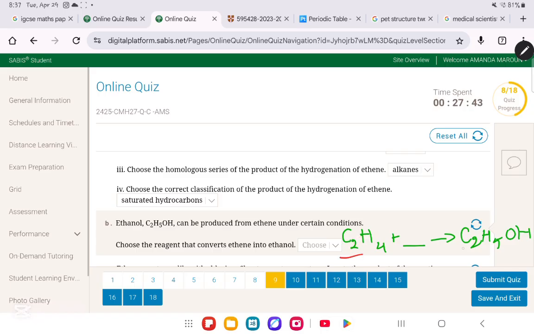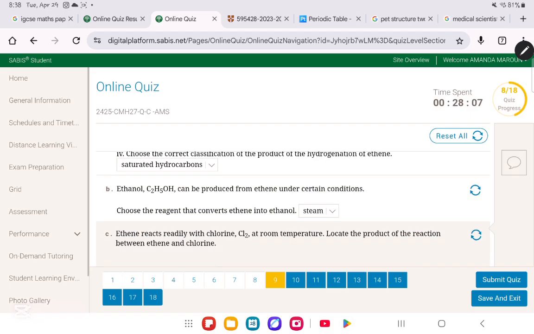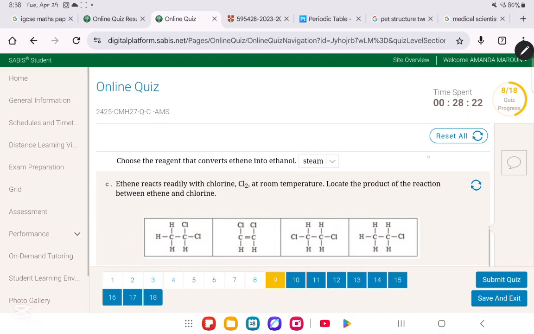Let us see what is the extra that has been added. We have 2 carbons over here, and over here we have 2 carbons. We have 4 hydrogens over here, and over here we also have 4 hydrogens. So you're going to be left with 2 H's and 1 O. So the extra reagent you added is H2O, but it has to be at a very high temperature. So very simply you can say steam instead of H2O. So definitely steam is the reagent that will convert ethene into ethanol. Or, if you want a general equation, alkene plus steam will give you an alcohol. Very important.